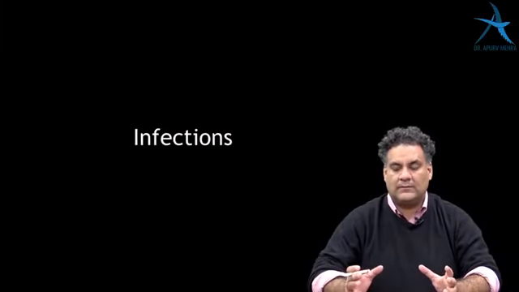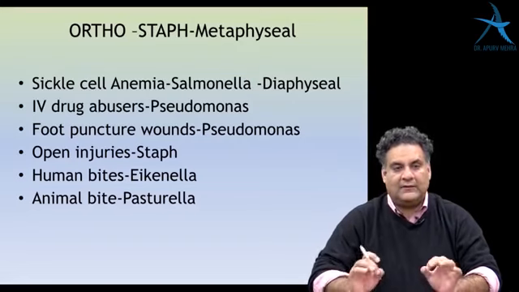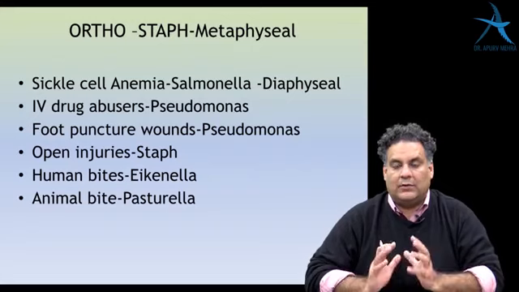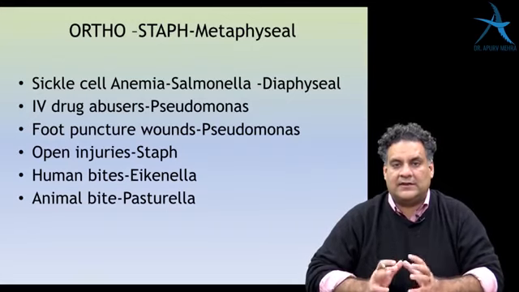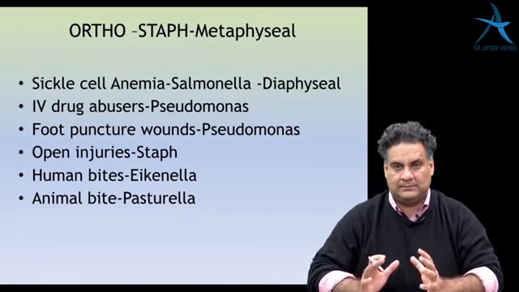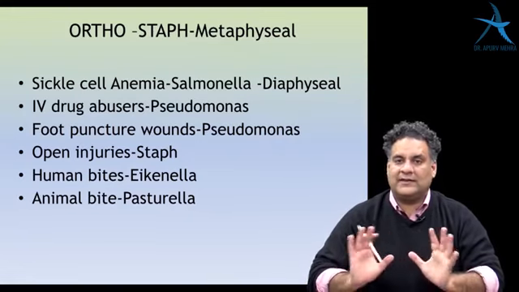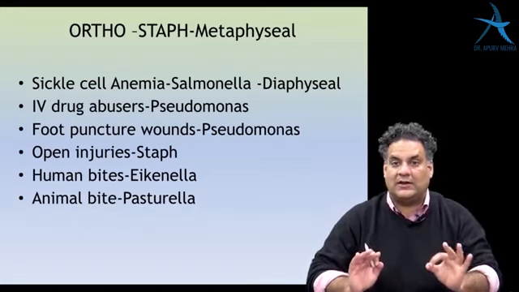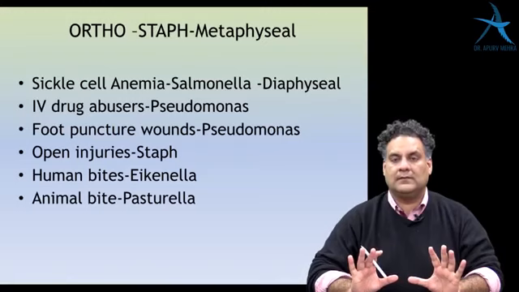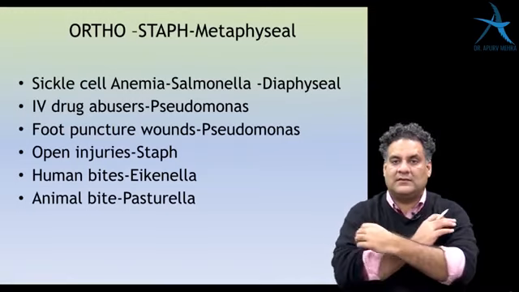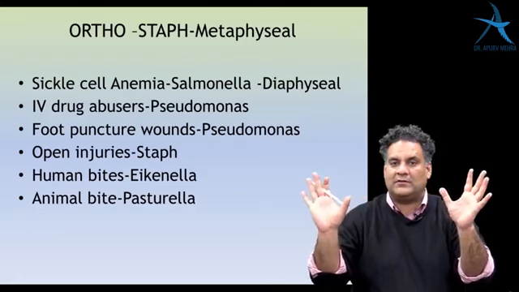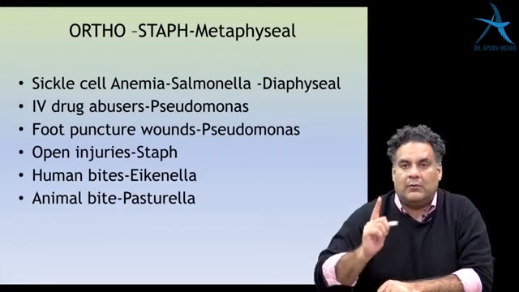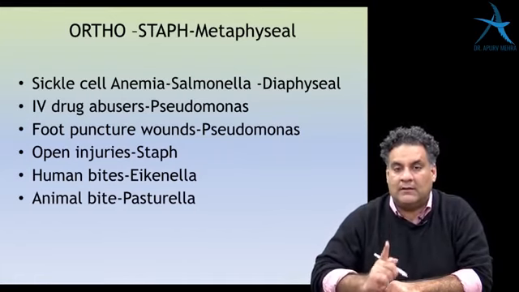So we go to infections now. When we look at the infections, this is one of the most important things that you must remember, that in orthopedics, the most common organism causing infections is Staphylococcus aureus. Ortho is staph. Acute injury, Staph aureus. Subacute injury, Staph aureus. Chronic injuries, Staph aureus. Humerus, Staph aureus. Hand, Staph aureus. Femur, Staph aureus. Spine, Staph aureus. More common than TB. Remember this.